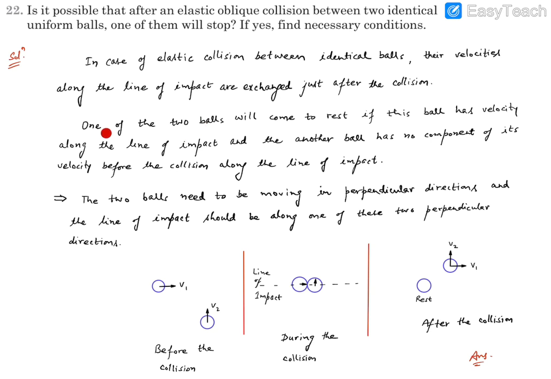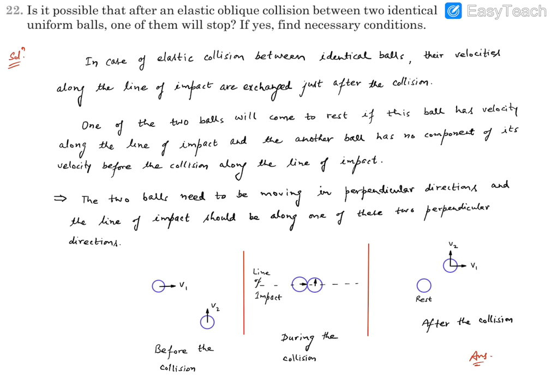If our first object has velocity only along the line of impact and the other object does not have any component along the line of impact, then you'll find the first ball will have velocity 0 along the line of impact just after the collision, after this exchange. And since it had velocity only along the line of impact, it will have no perpendicular component. That means it will come to halt. And that's what the question is intending.